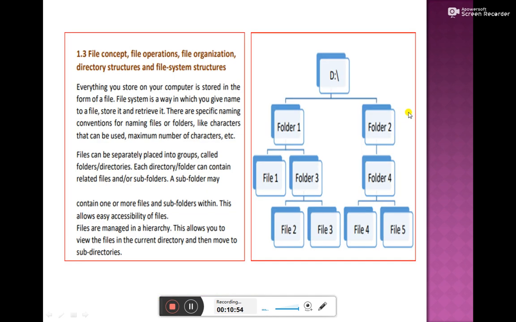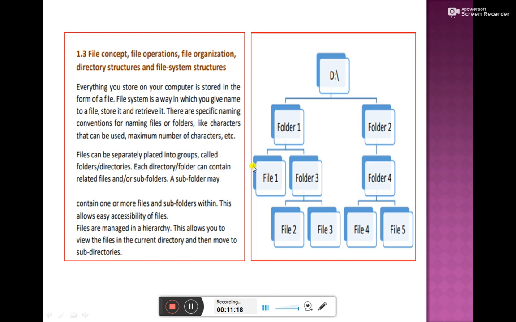If we talk about the file structure, I have just explained to you about the drives. Suppose we are talking about drives, C drive, D drive. If we are talking about the D drive, different folders can be created, and in the folders, subfolders can also be created, like folder 1 and folder 3.